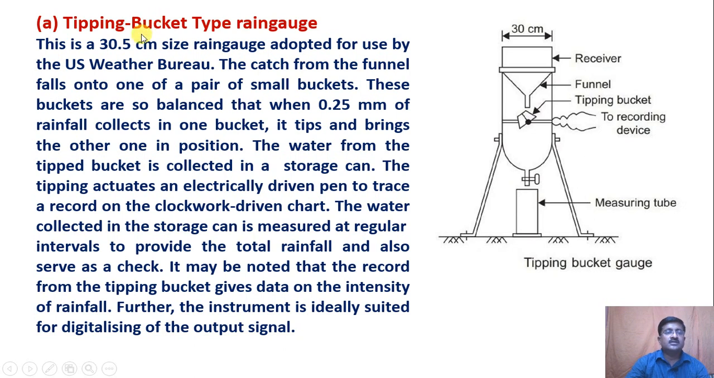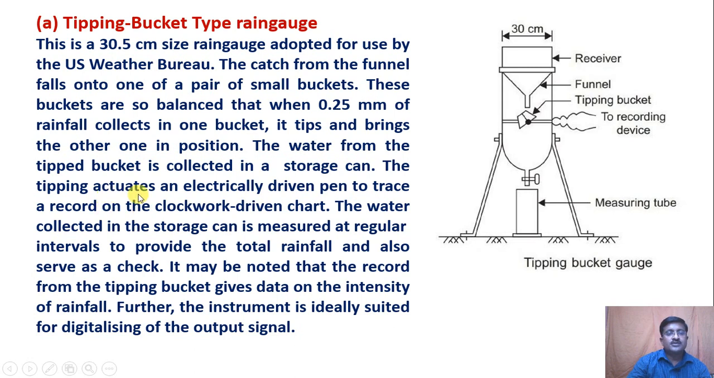Next one is the tipping bucket type rain gauge. This is a 30.5 centimeter size rain gauge adopted for use by the US Weather Bureau. The catch from the funnel falls onto one of a pair of small buckets. These buckets are so balanced that when 0.25 mm of rainfall collects in one bucket, it tips and brings the other one in position. The water from the tipped bucket is collected in a storage can.